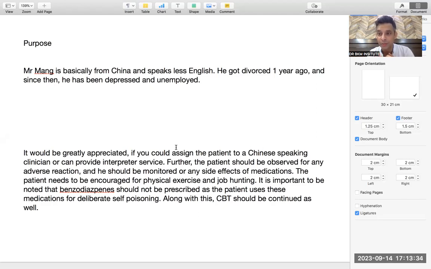In OET, the important thing is to whom you are writing the letter and what is the discharge plan. What is the purpose of the letter? So the purpose is Chinese speaking clinic because he is basically from China. Then the purpose is to monitor for the side effects. Third is job hunting and physical exercise. So I told that he has been depressed and unemployed. And then there was about, it is important to be noted that till now there is no data like this. So this is my letter. I have saved a lot of word count until now. I have completed my first page.